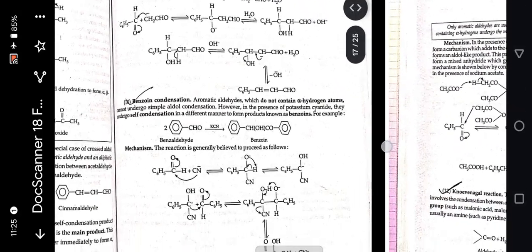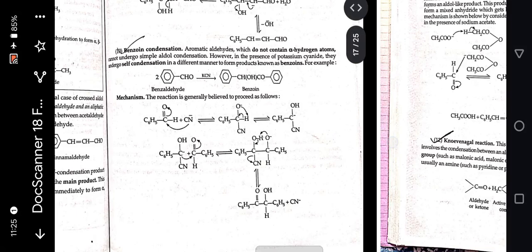Benzoin condensation. Aromatic aldehydes which do not contain an alpha hydrogen atom cannot undergo simple aldol condensation. However, in the presence of potassium cyanide, they undergo self-condensation in a different manner to form a product known as benzoin. For example, benzaldehyde reacts in the presence of cyanide to form benzoin.